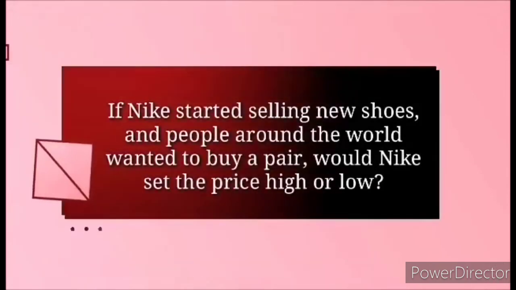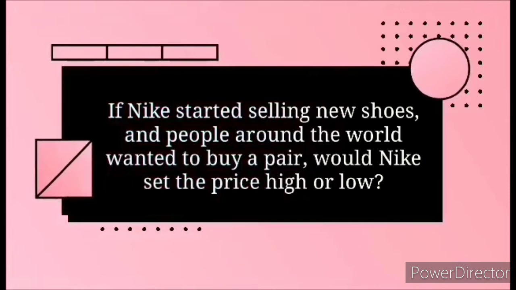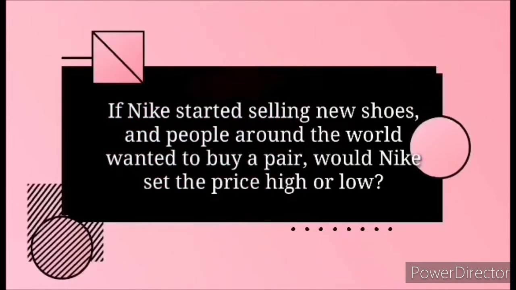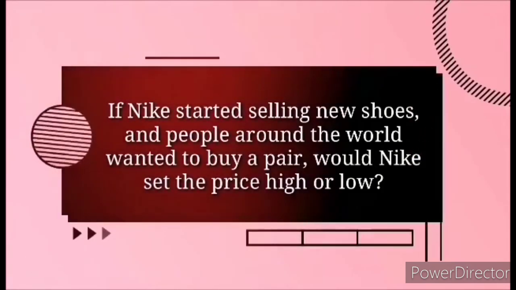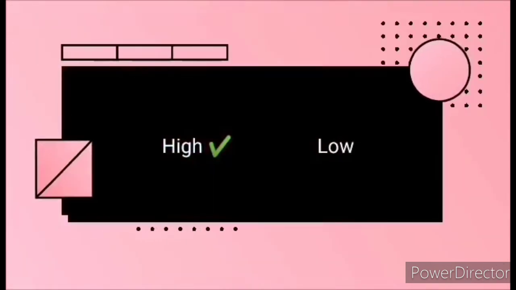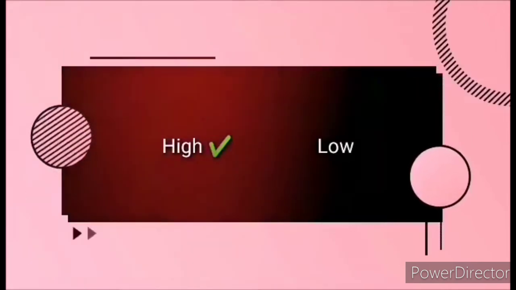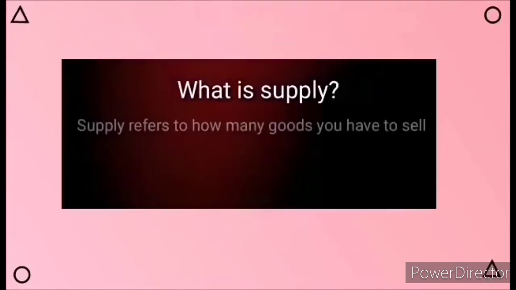First, if Nike started selling new shoes and people around the world wanted to buy a pair, would Nike set the price high or low? The answer will be high. You guys got the correct answer. Second, what is supply?